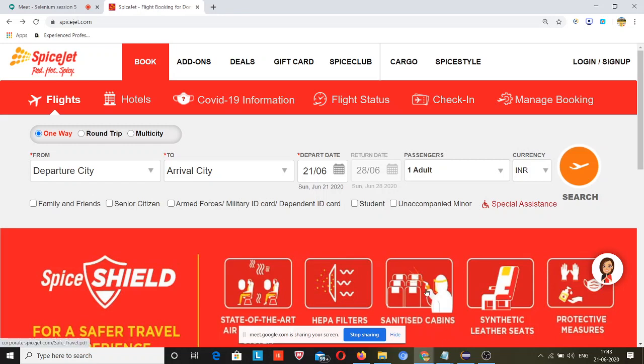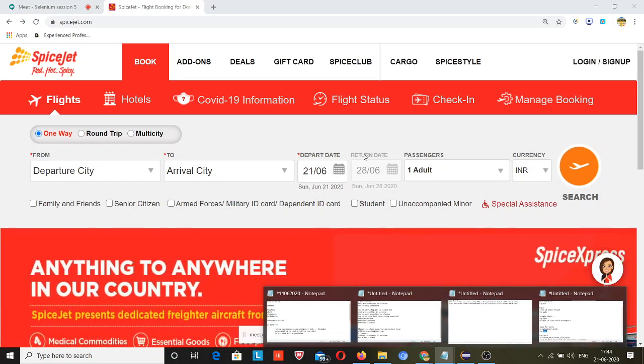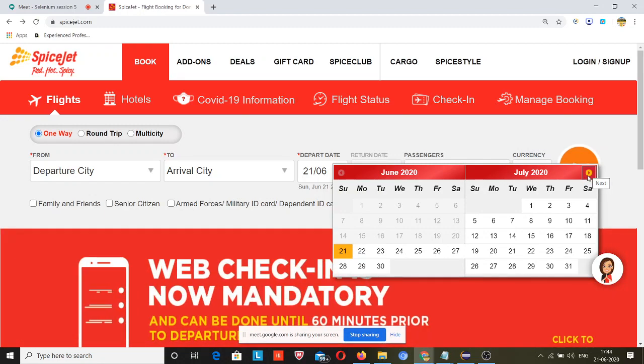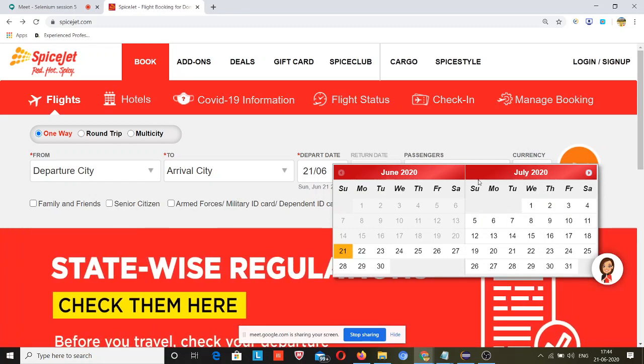So what I will do first today is follow an approach that I normally follow while automating. First I need to note down all the locators, so that I don't need to inspect them again and again. Suppose I need the locator value for the next button. At the time of writing my script, I don't need to inspect. First I will write down all the locators, so that I can write my scripts without inspecting all the time.